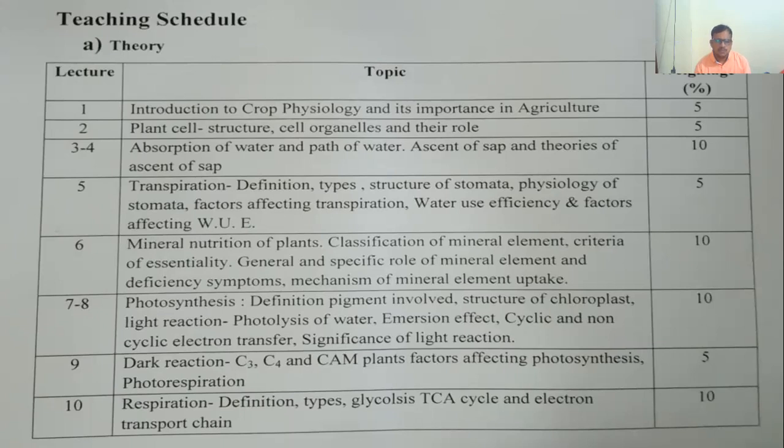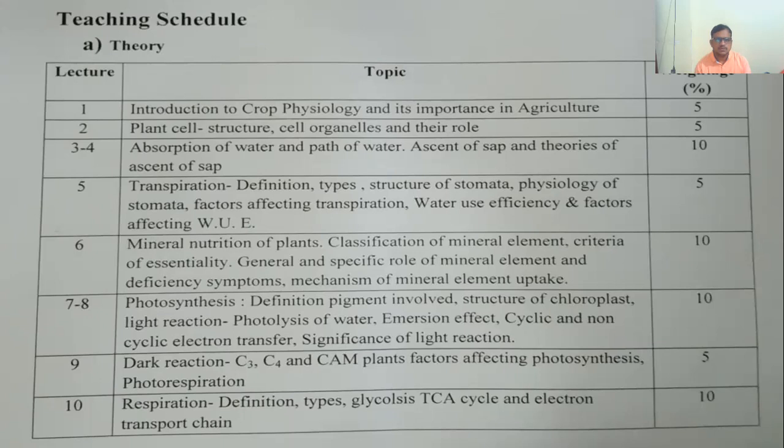Okay, as we know, there are a number of essential elements. Essential means what? Without that mineral, the plant is unable to complete its life cycle. That's why it is called an essential nutrient. So all those we are going to discuss in this particular topic.